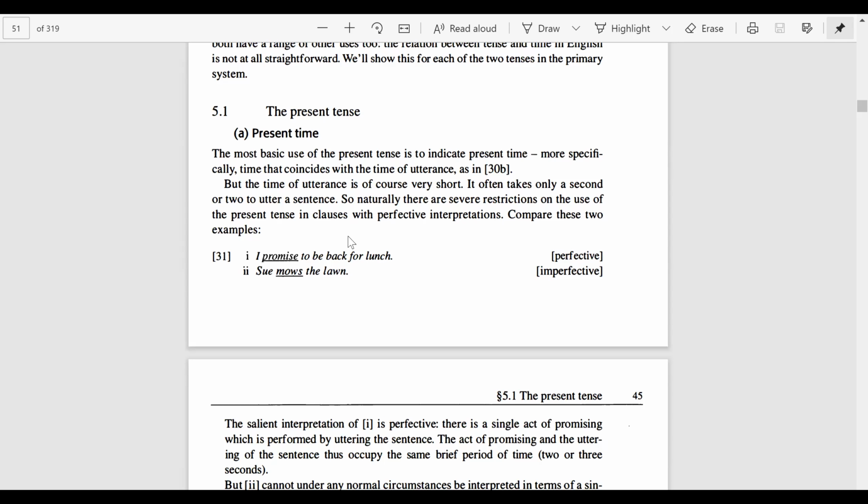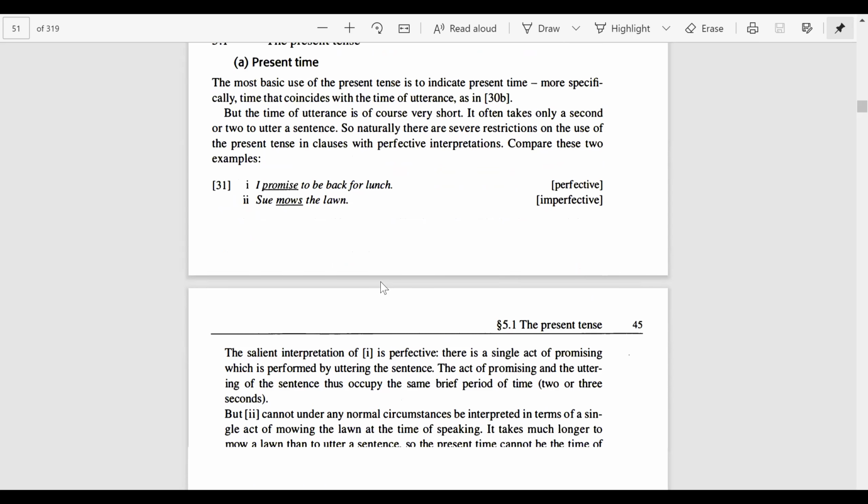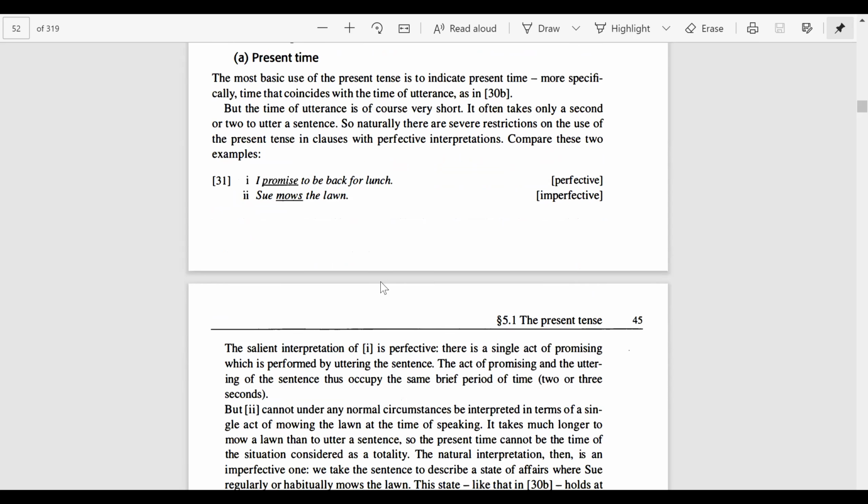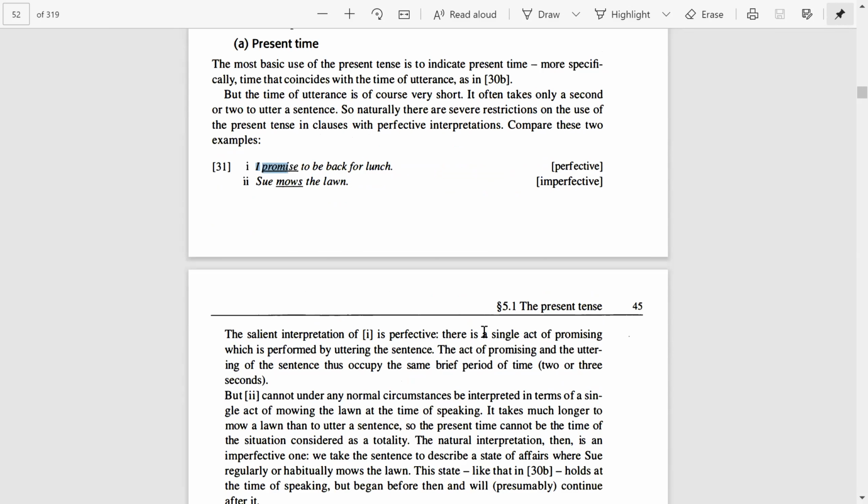As we have already discussed in the class, perfective is such a thing when there is a single act, which is almost a complete act, right? And imperfective is such an act which is not complete in its totality. For example, in this case, I promise to be back for lunch. Here, this is perfective because this promise has been completed. You can say that there is a single act of promising which is performed by uttering the sentence, right? This promise is a single act. So we are performing this single act by uttering the promise, by uttering the sentence.